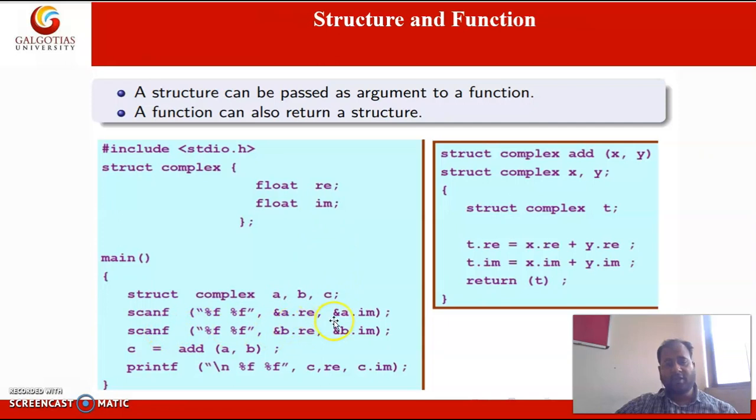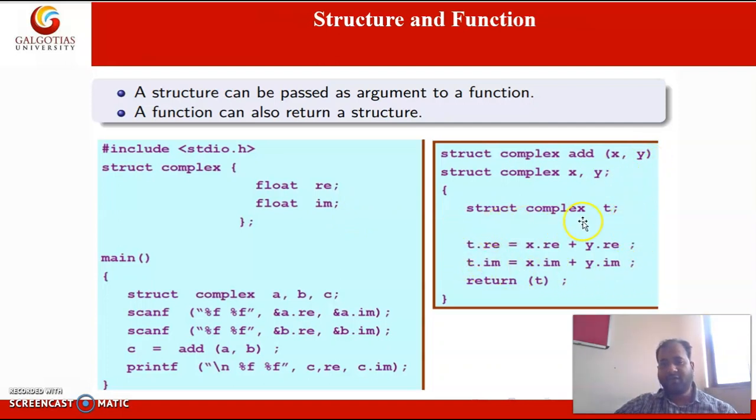So using scanf, I am initializing the variables of the structures: a dot real, a dot imaginary, b dot real, and b dot imaginary. In the next instruction I am calling one add function. Here I have the add function. It has return type complex, and it will add these complex type structures.